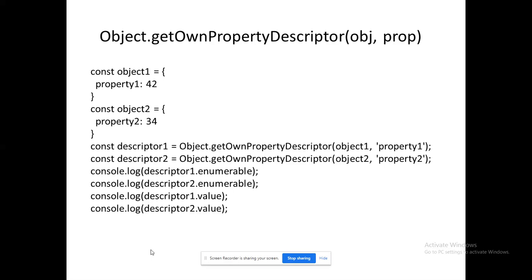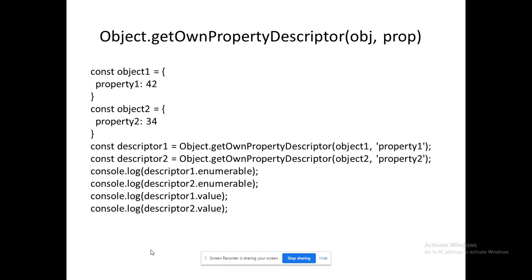I have created two objects, object 1 and object 2. Every object has its own property, property 1 and property 2. Both of them have the values 42 and 34. Now next I am creating descriptors, descriptor 1 and descriptor 2. Using the getOwnPropertyDescriptor method, I am mapping the object with the descriptor. Object 1 is mapped with descriptor 1 for property 1. Object 2 is mapped with descriptor 2 for property 2.